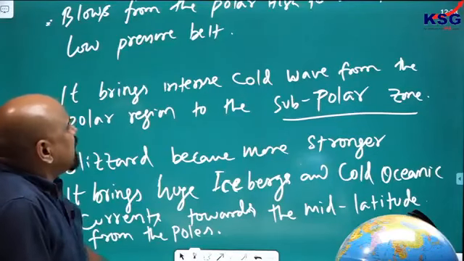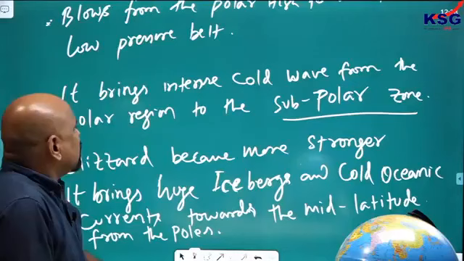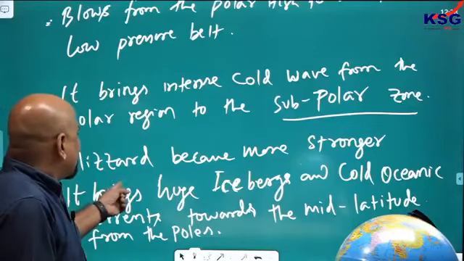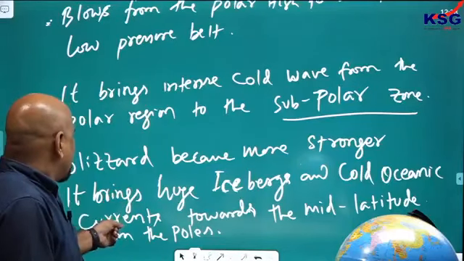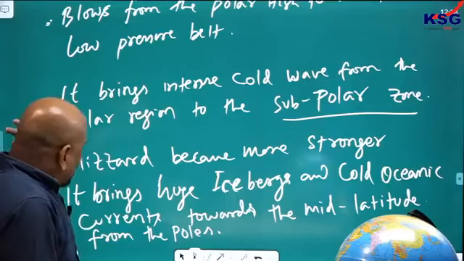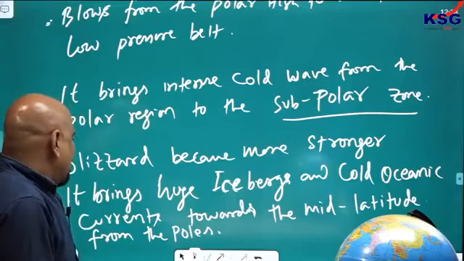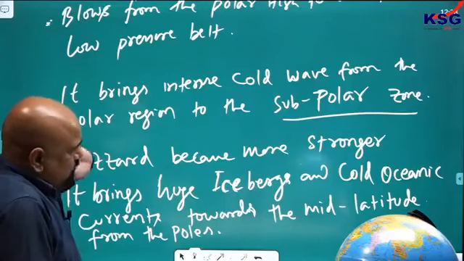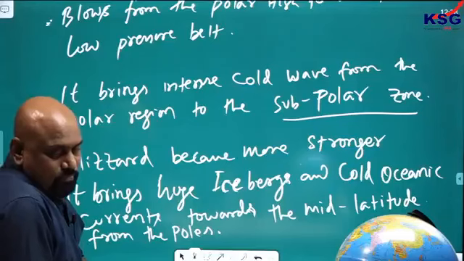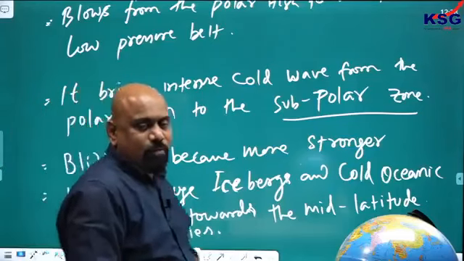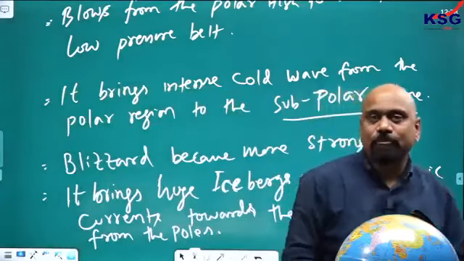It brings intense cold wave from the polar region to the subpolar zone. Blizzards become stronger. It brings huge icebergs and cold oceanic currents toward the mid latitudes from the poles. Hope you got it.